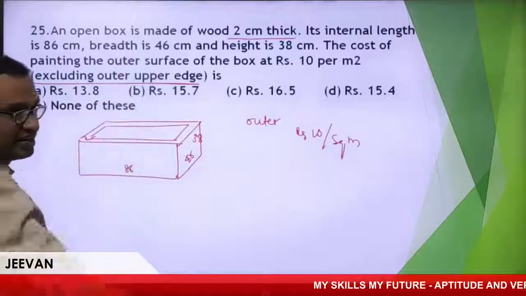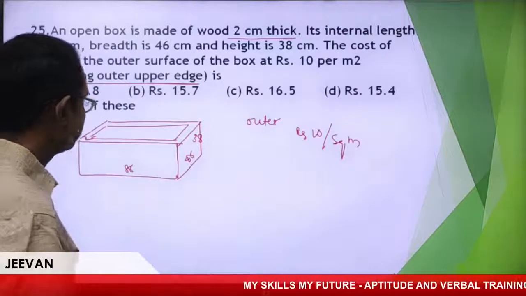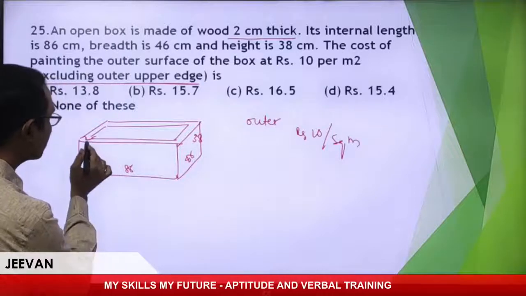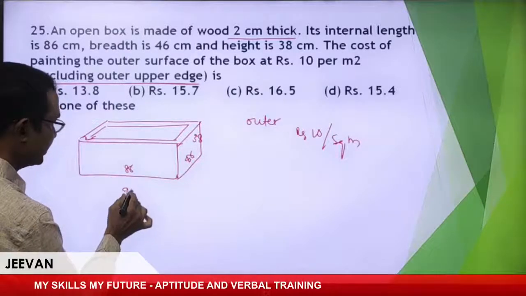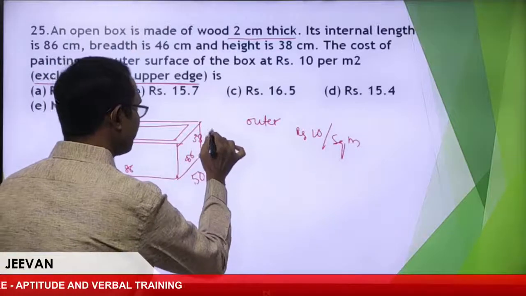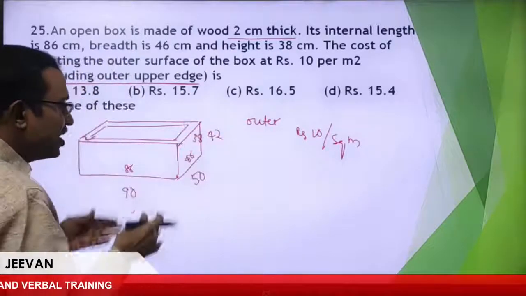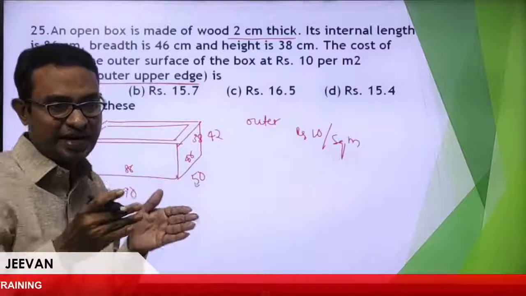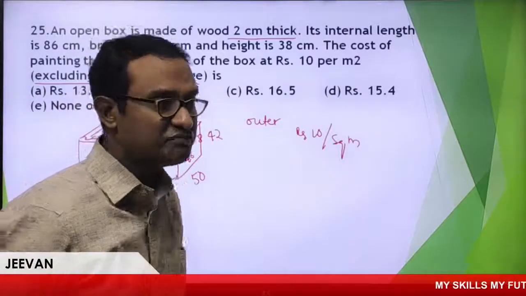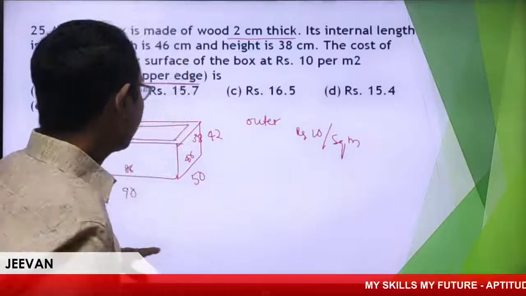The top is open, so that you should not take. Now this length will become 86 plus 4, that is 90, and the breadth will become 50. They have given only the internal length and internal breadth.